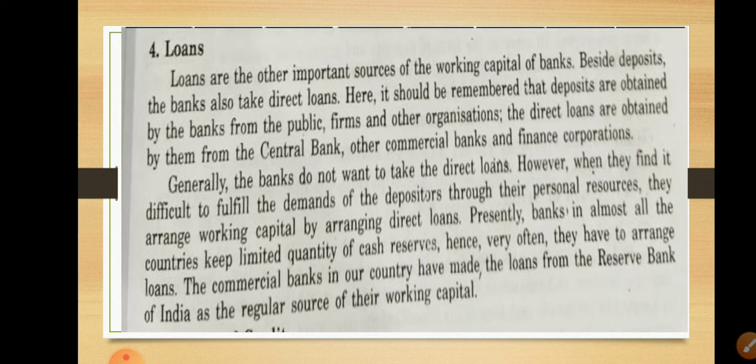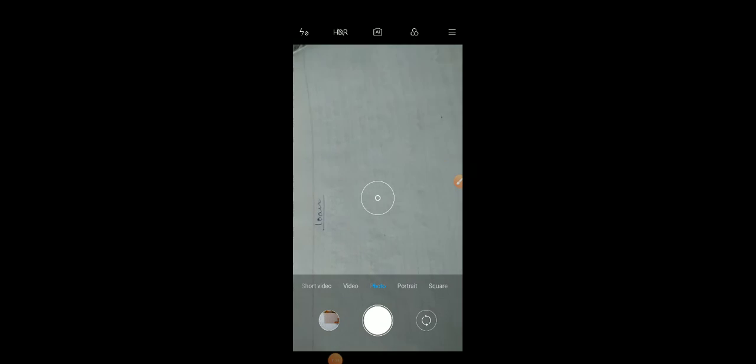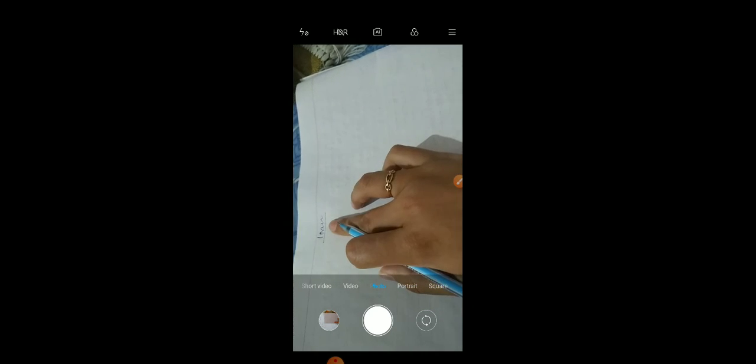It should be remembered that deposits are obtained by banks from the public, firms and other organizations. Direct loans are obtained by them from the central bank, commercial banks and finance corporations. We know very well about loans, and banks play a very important role in providing loans to the public.